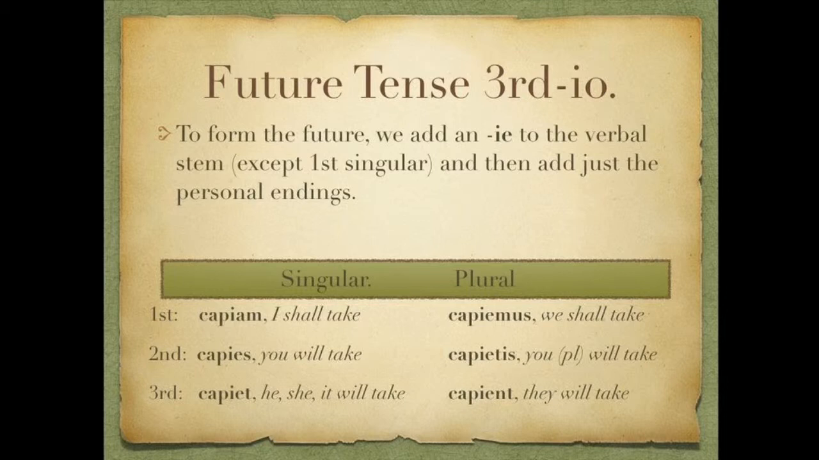Then we go to our plurals. First plural, capiēmus, we shall take. Second plural, capiētis, you plural will take. And third person plural, capient, they will take. So again, the i appears in all forms, both singular and plural.